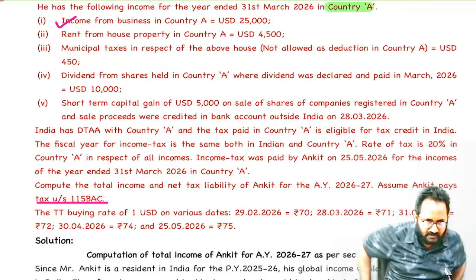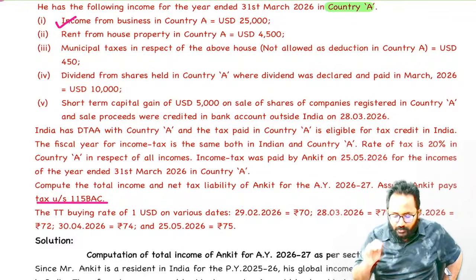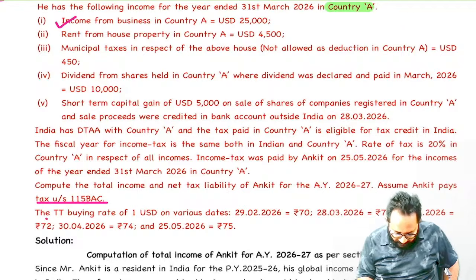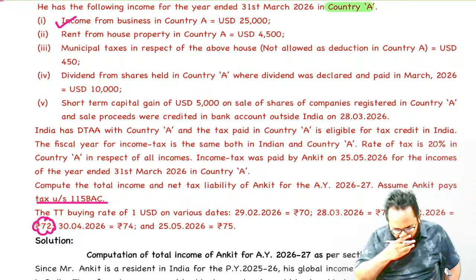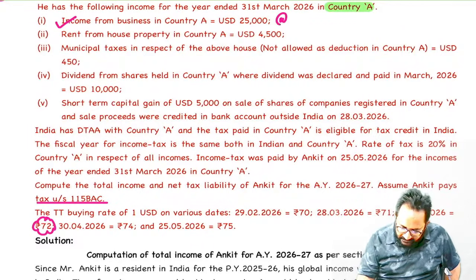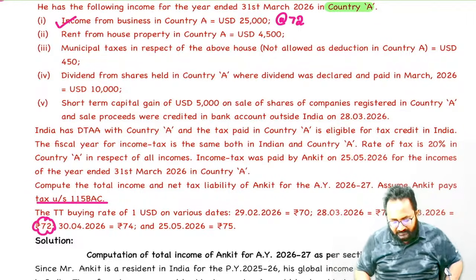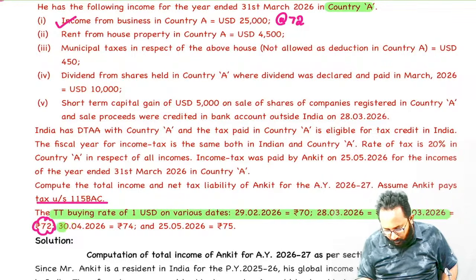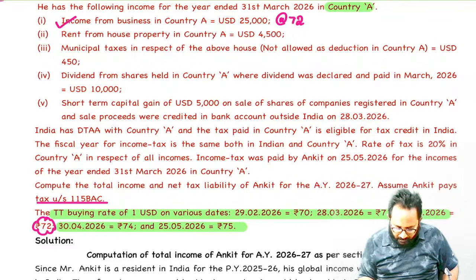It is general business income. What rate are we going to use? Year end date. What is the year end date? 72. That means we have to convert using which exchange rate? 72. They have given many rates, you can check. These are all buying rates only. We should clearly identify which rates we have to take.